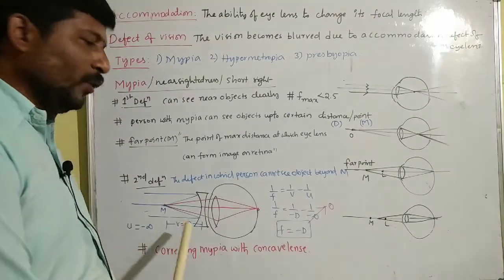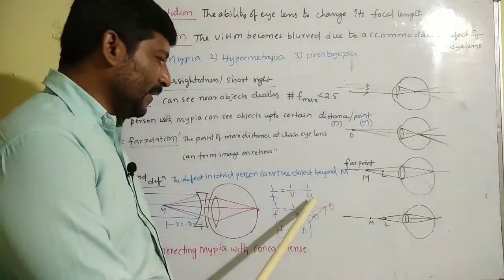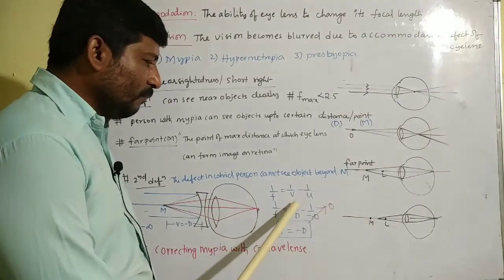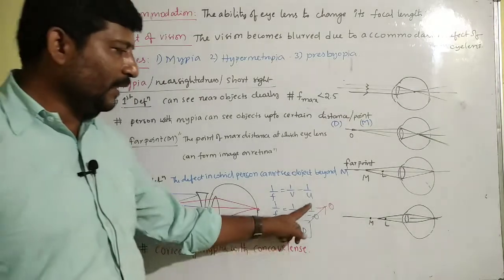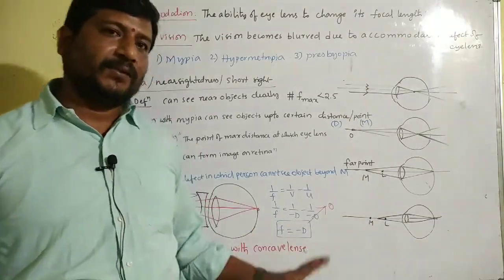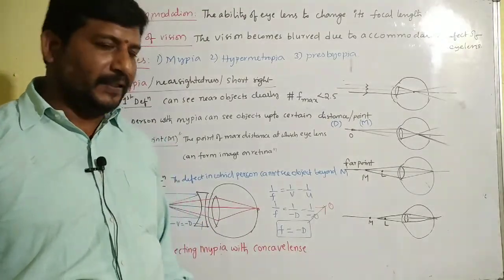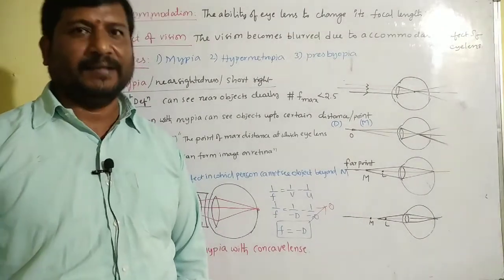Substitute these u and v values in the lens formula, that is 1 by f equals 1 by v minus 1 by u. Therefore 1 by f equals 1 by minus d minus 1 by minus infinity. Something by infinity equals 0, therefore f equals minus d. So this is the focal length of the concave lens which we use here. The negative sign indicates a concave lens.